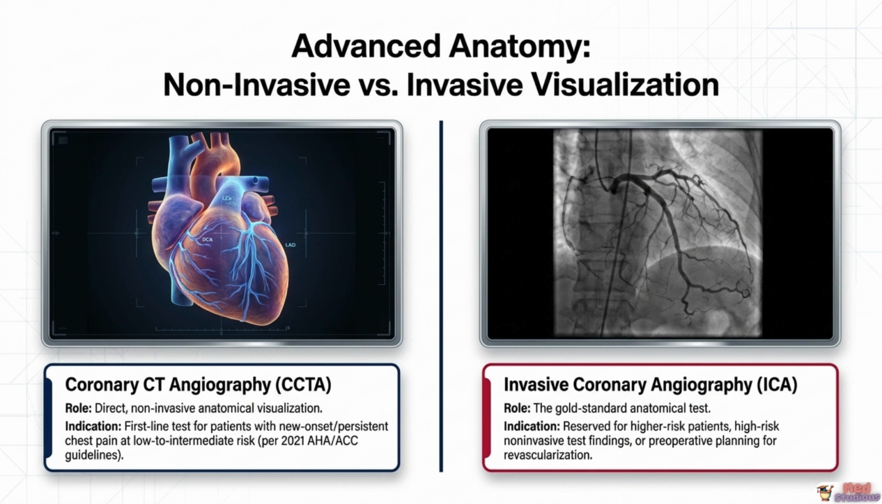Invasive coronary angiography, or ICA, remains the gold standard anatomical test, providing the most definitive, highest resolution view of coronary anatomy available. It's generally reserved for higher risk patients, those with high-risk findings on non-invasive testing that warrant further investigation, or for preoperative planning immediately before a planned revascularization procedure. The clinical decision between these two pathways essentially comes down to risk stratification. Lower risk, diagnostically uncertain patients are well served by CCTA, while higher risk patients, or those already being considered for intervention, generally proceed directly to invasive angiography.